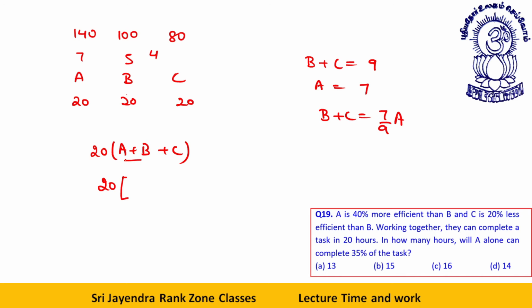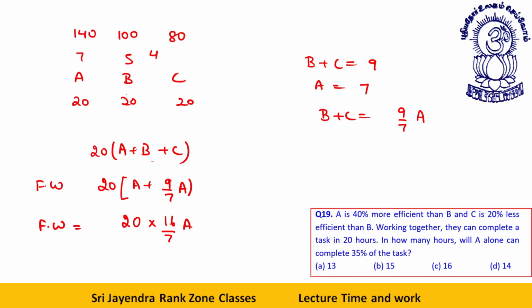Then the value of, in will A alone, okay. B plus C is equal to 9 by 7 A. Okay. So A plus, instead of B plus C, I write 9 by 7 A. This will give me full work. So the full work is equal to how much? 20 into 7. This is 16 by 7 A.